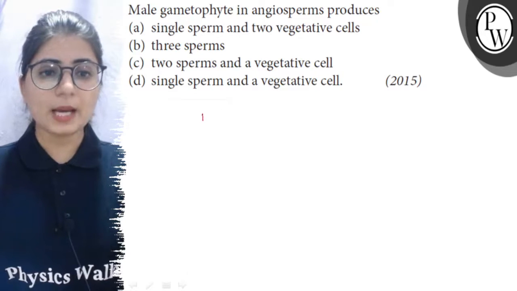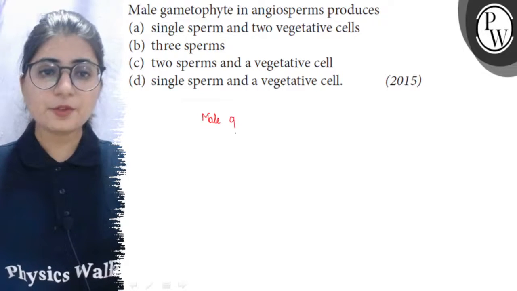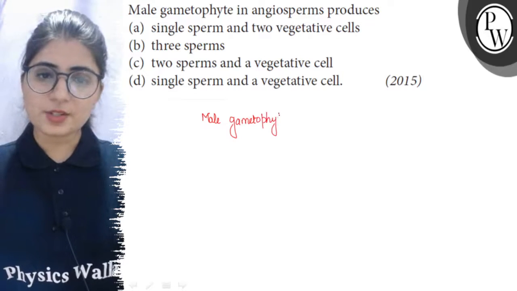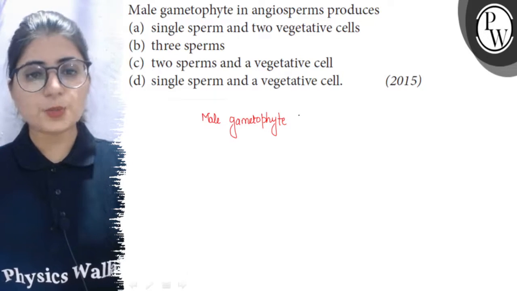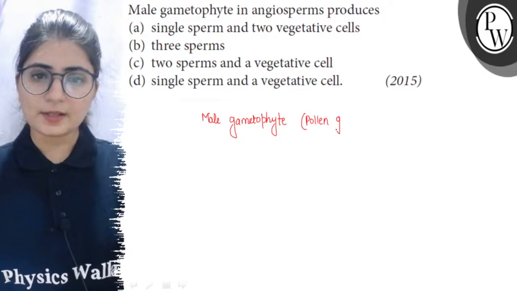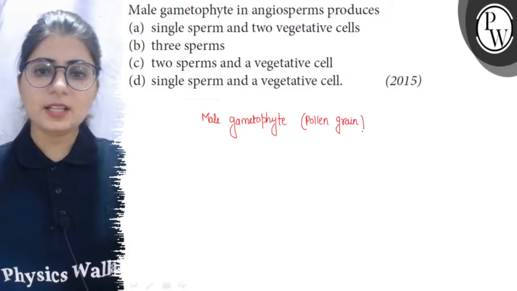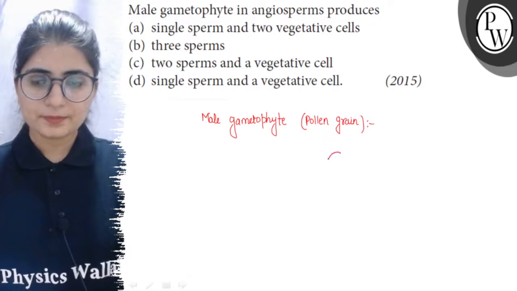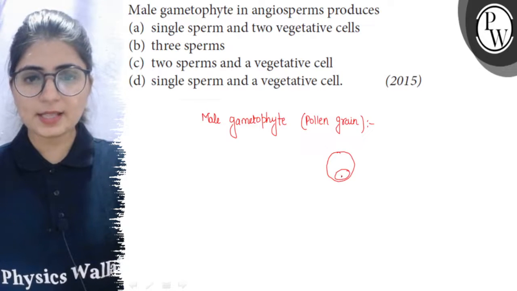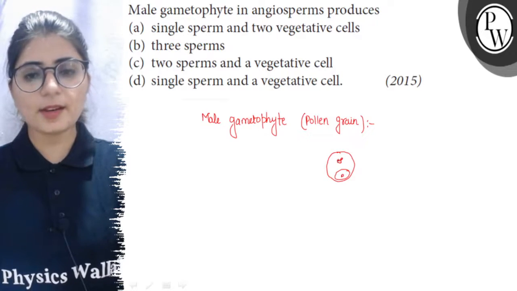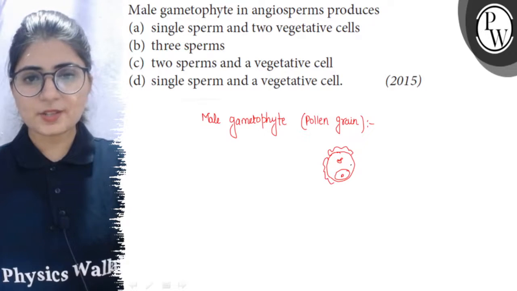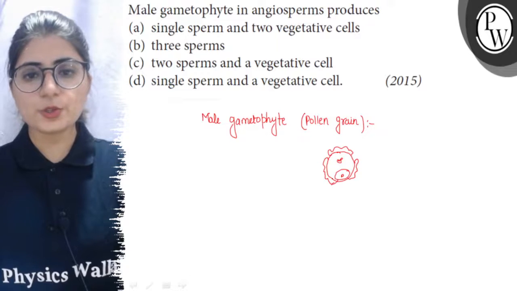So, male gametophyte, or the pollen grain. Gametophyte is the structure or the plant part which produces gametes. So, pollen grain is the male gametophyte. Now, a pollen grain, initially it has two cells. One is smaller in size and one is with irregular nucleus and is larger in size. So, this is the structure of a pollen grain at its two-celled stage.